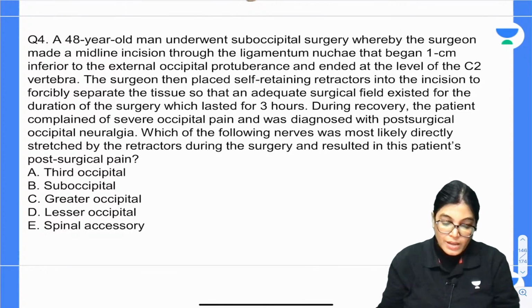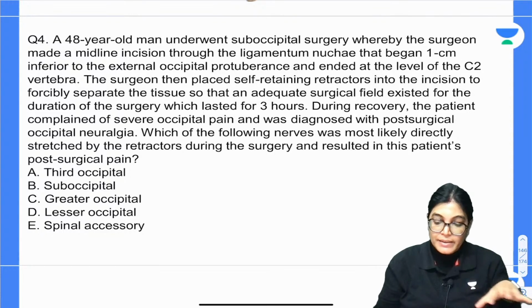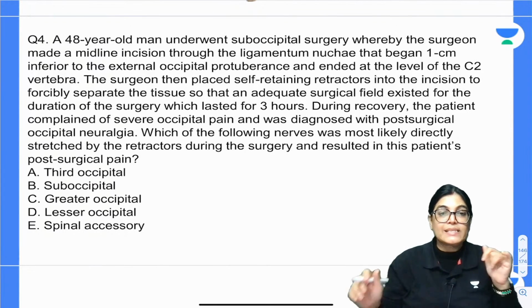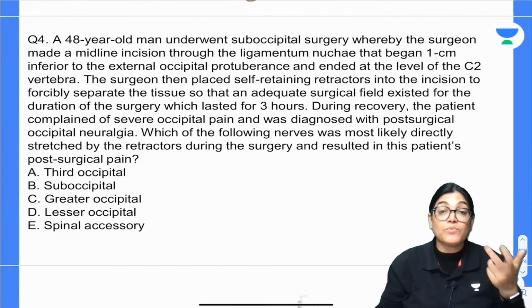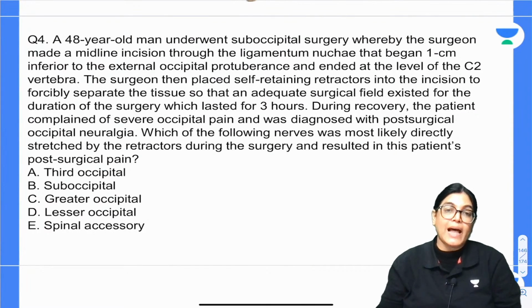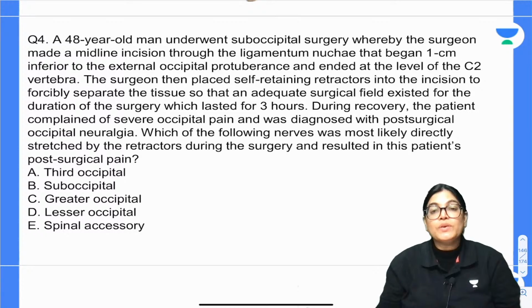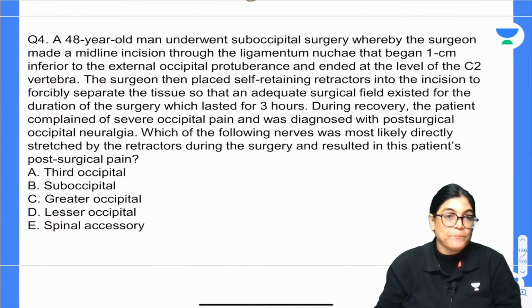Okay. The surgeon then placed self-retaining retractors into the incision to forcefully separate the tissue so that an adequate surgical field exists for the duration of the surgery, which would be lasting for 3 hours. So see here, a long duration surgery is being performed. During the recovery process, the patient complained of severe occipital pain and was diagnosed with post-surgical occipital neuralgia.